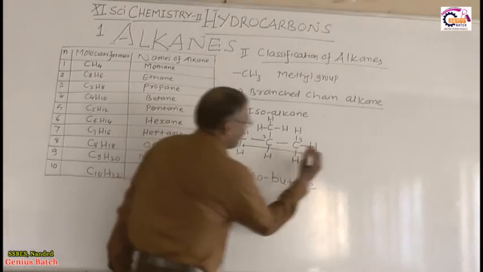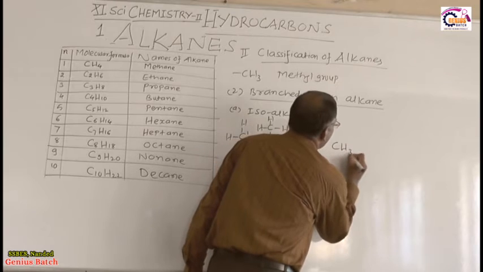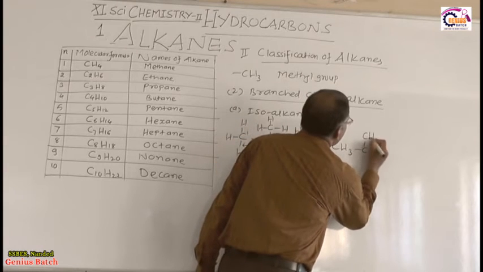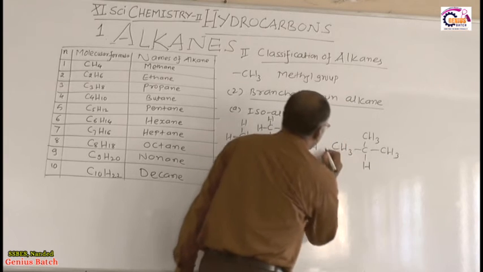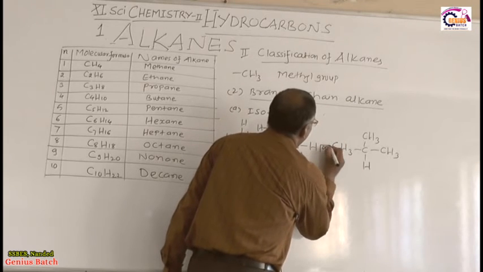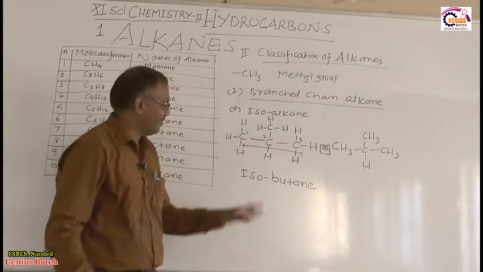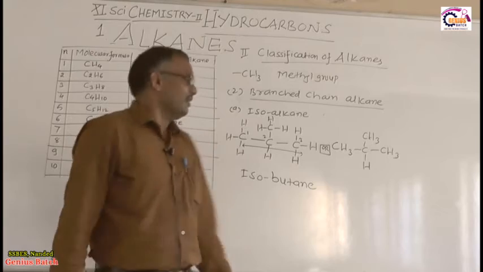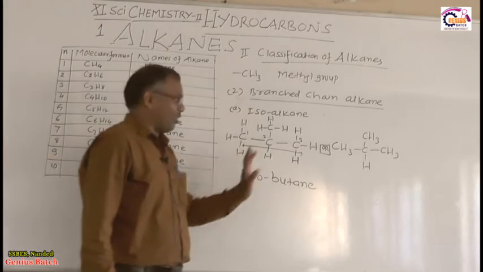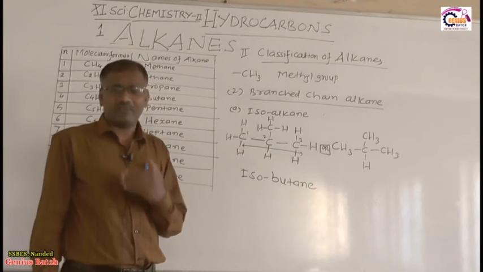I can write this structure like this also: CH3, CH3, H, and this is the R. You can write it in this way or in this way. So this is called the isoalkane. What is the definition of isoalkane?